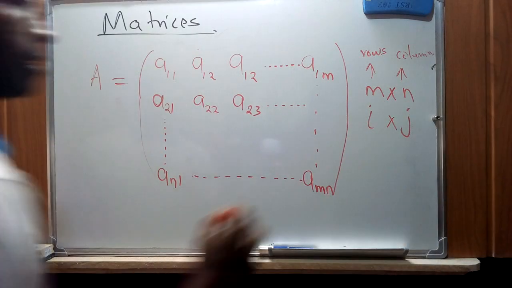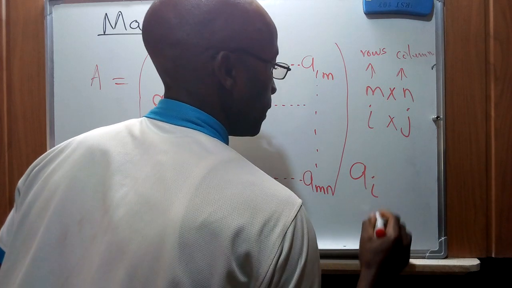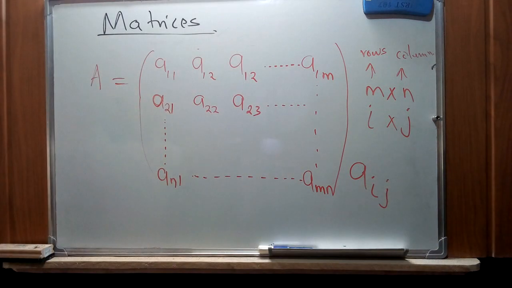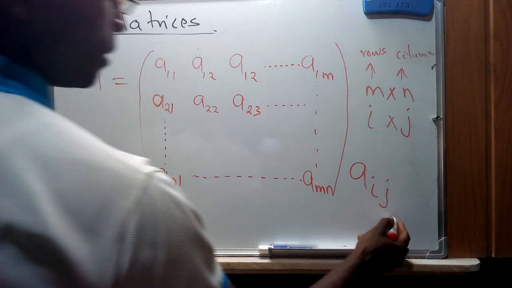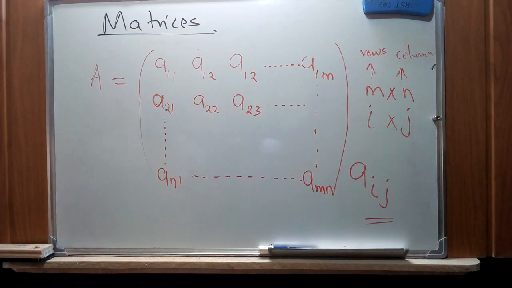So when I say that A is a matrix that has i rows and j columns, this is just a general representation of the number of rows and columns. Basically, this is how we represent a matrix of order m by n, having the elements of A. As I've said, these elements can be different, or an arbitrary value.